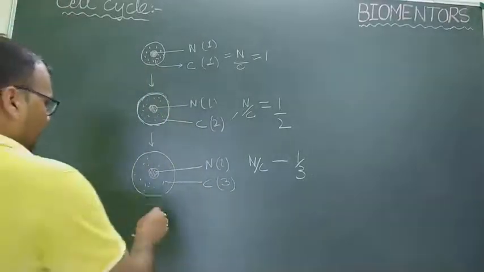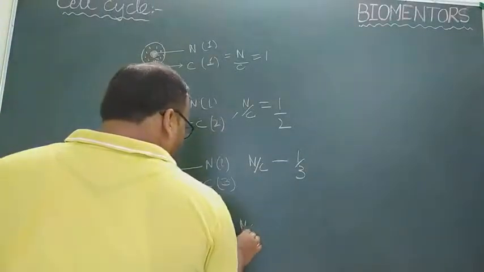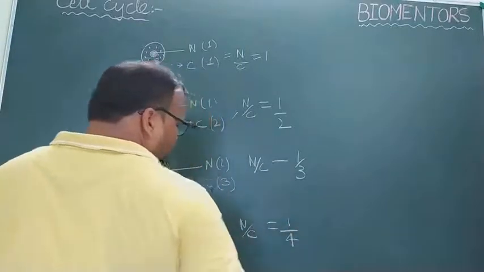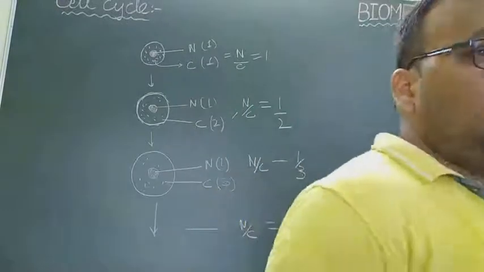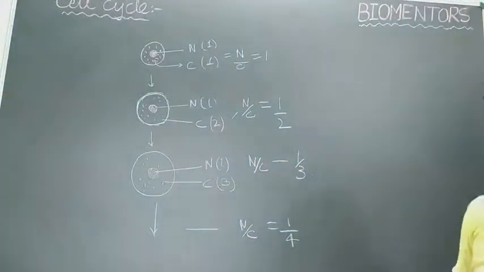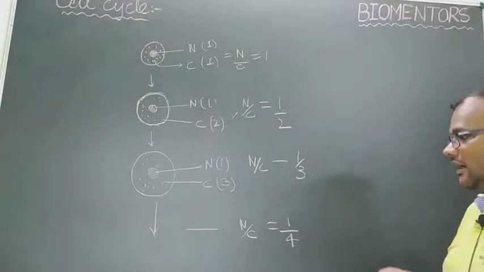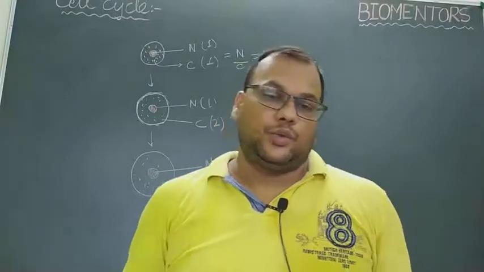So a cell further can increase up to nucleocytoplasmic ratio 1/4. यानी nucleocytoplasmic ratio 1/4 तक ही a cell can maintain its single identity, and after that the cell has to divide into 2 daughter cells.